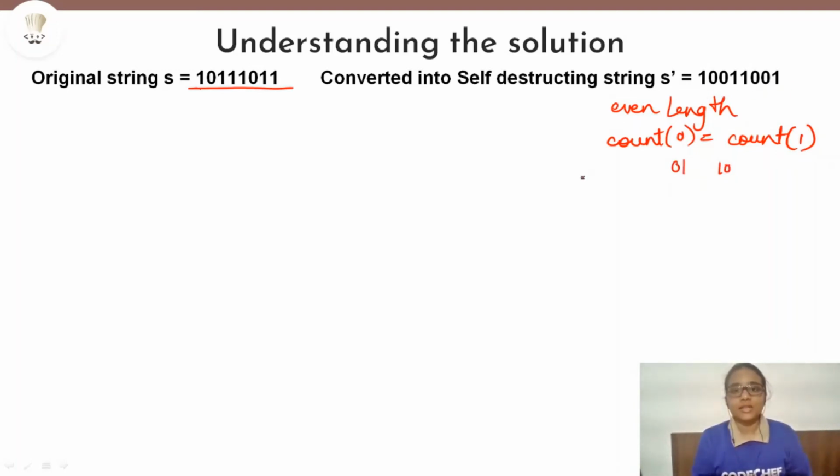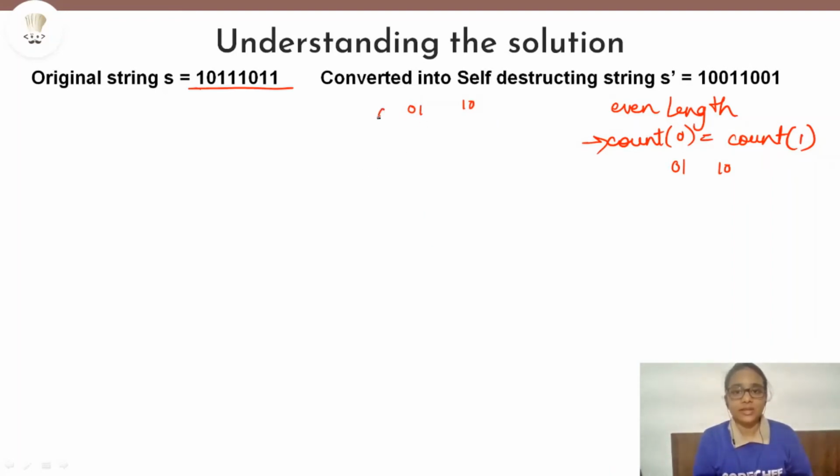Now, I am very sure this question will arise in your mind: why is it always true that if we have equal counts of zeros and ones, then we can ensure that we will achieve an empty string? Because each time we will be able to find a pair 0, 1 or 1, 0, no matter what combination of zeros and ones we have in between. We will always be able to find a transition from 0 to 1 or from 1 to 0 if we have a combination of zeros and ones in the string. And the order does not matter.